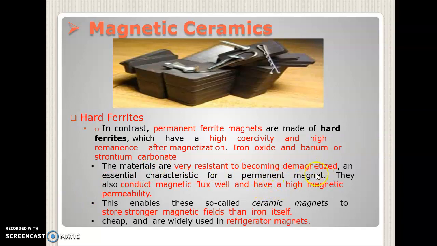So they'll have a permanent magnetism, and they also conduct magnetic flux well and have a high magnetic permeability. So this enables these ceramic magnets to store stronger magnetic fields than iron itself, and they are very cheap, widely used in refrigerator magnets.